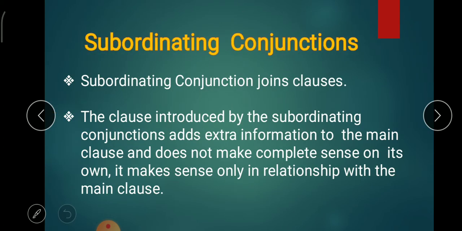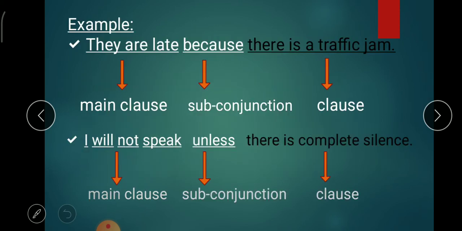Next one is subordinating conjunctions. Subordinating conjunctions join clauses. The clause introduced by the subordinating conjunction adds extra information to the main clause and does not make complete sense on its own. It makes sense only in relationship with the main clause. Now this point we will understand with examples.